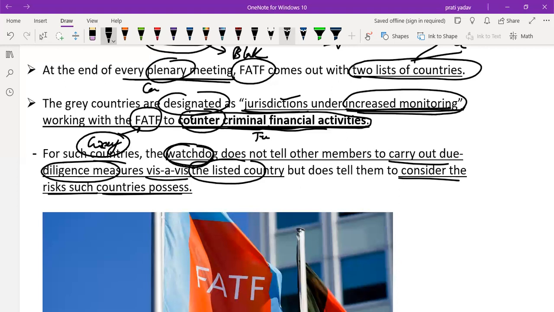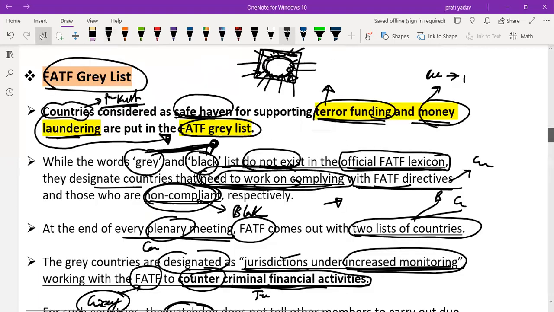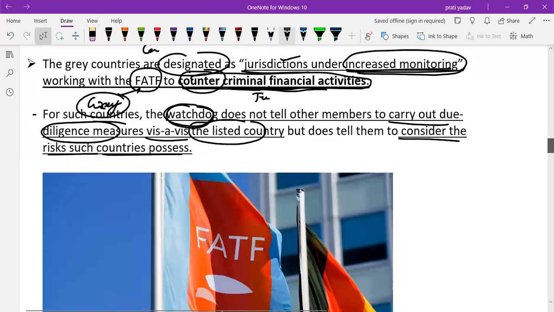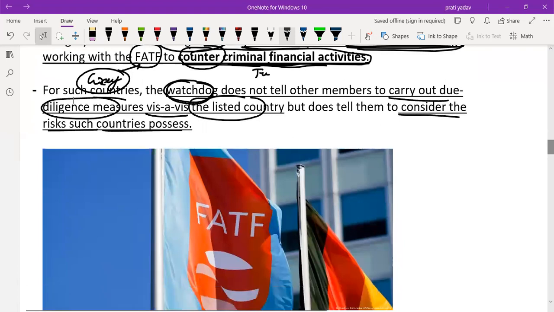Because if FATF is not monitoring that country, then terrorist activity going on in that country and money laundering can spread across the whole world, creating a problem for the economy, for security, and for the well-being of the people of different countries. That's why this watchdog puts countries in a grey list, which need to work on complying with the FATF directives, and it tells other members to consider the risks such a country poses, but not to carry out due diligence measures.